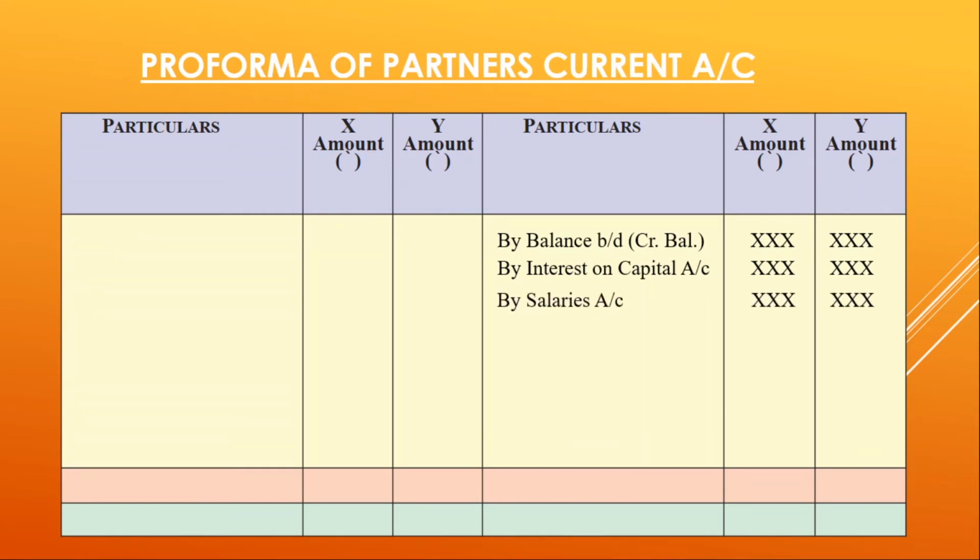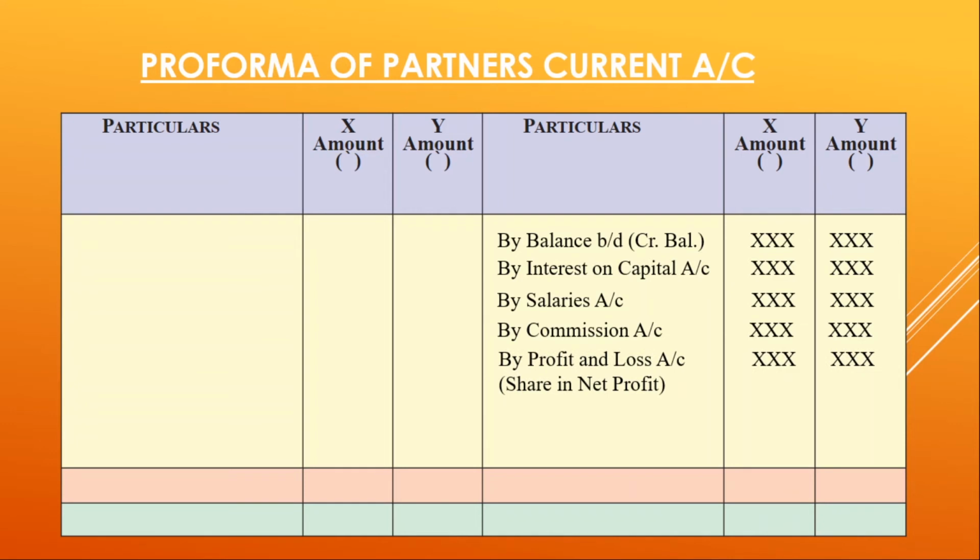By salaries, each one has earned some amount of salaries, it has been added to the balance. By commission, similarly, it has been added to the balance, therefore it has been credited. By profit or loss account, this is the share in net profit which has been transferred to the partner's account.